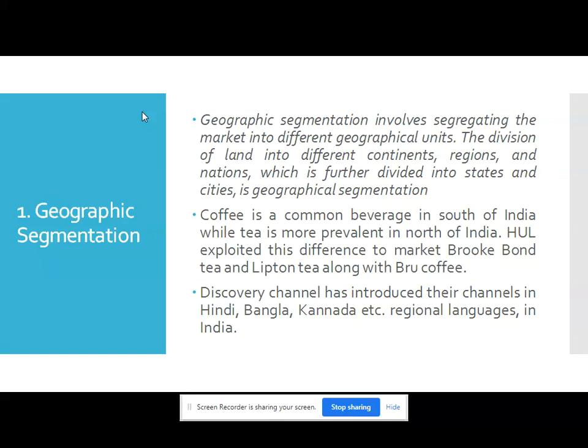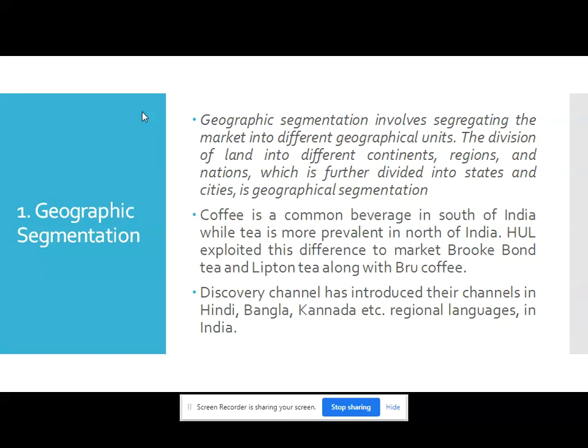Similarly, Bharti Airtel segmented its market based on geography. It divided the Indian market into five regions: East, West, South, North, and Central. The company runs advertisement campaigns created in accordance with the taste and preferences of each region.